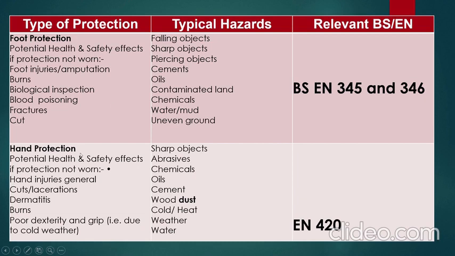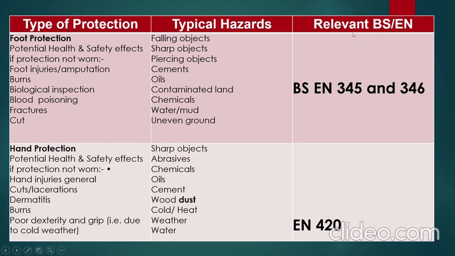Hand protection. Potential health and safety effects if protection is not worn: hand injuries, general cuts, lacerations and burns, and poor dexterity and grip due to cold weather. Typical hazards: sharp objects, abrasive wheels and chemicals, oil, cements, wood dust, cold, heat, weather and water can affect us if we fail to wear the hand protection.